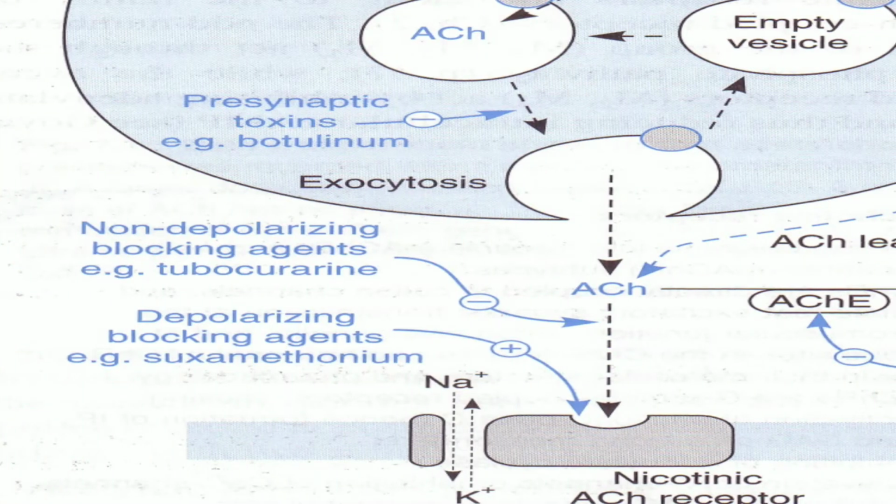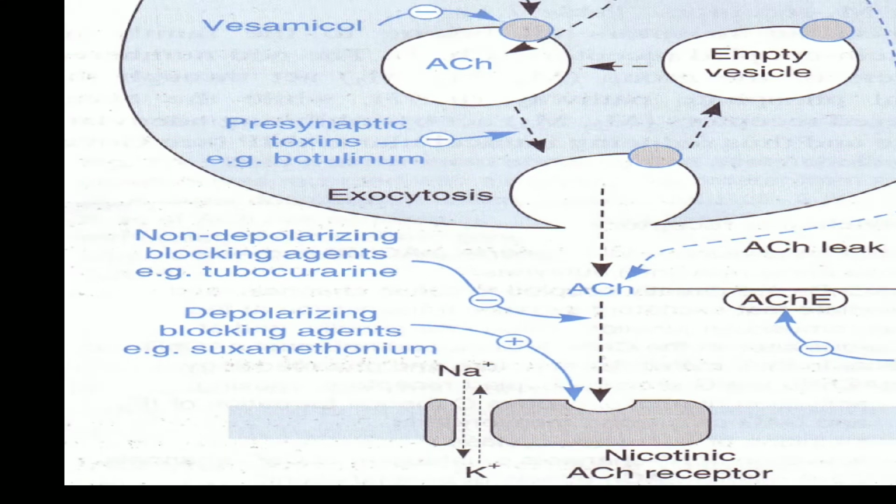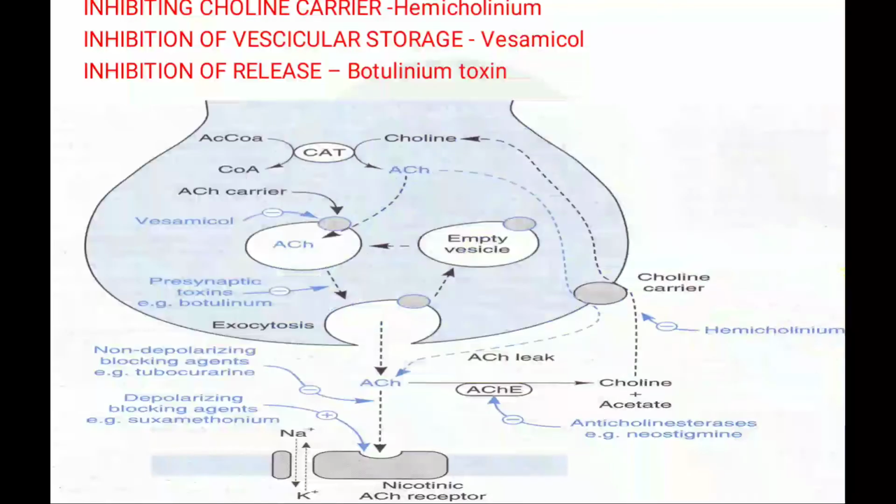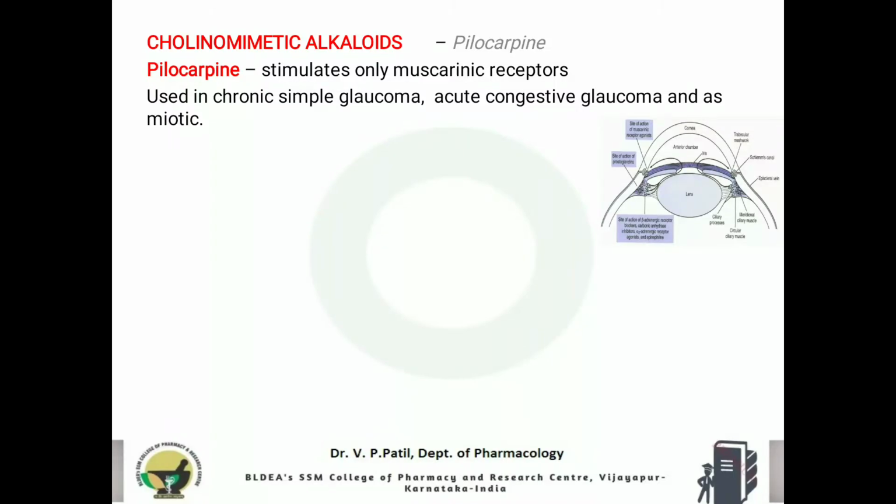Okay, and another class of drugs, drugs which will block the effect of acetylcholine at the receptors, like non-depolarizing blockers and depolarizing blockers. So these drugs will block the acetylcholine actions at the receptor level. Okay, next drug, pilocarpine.